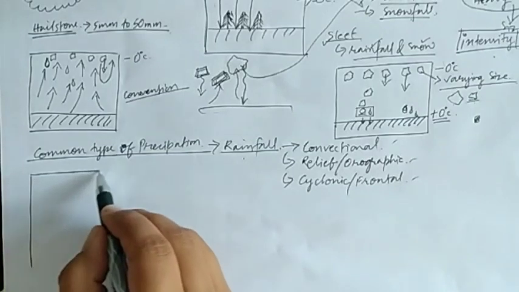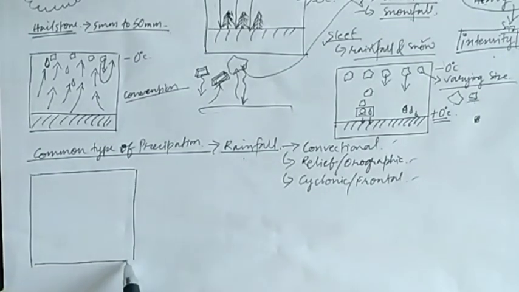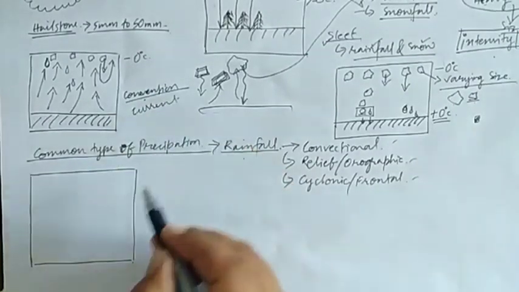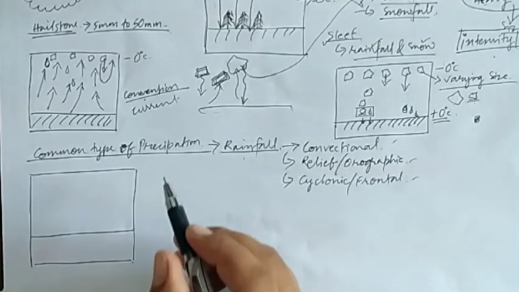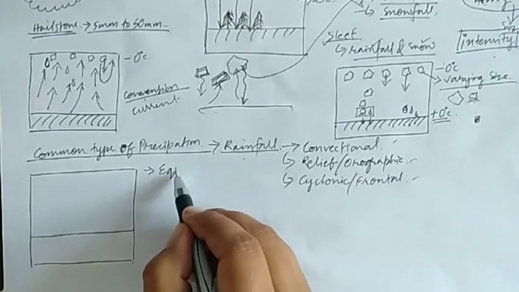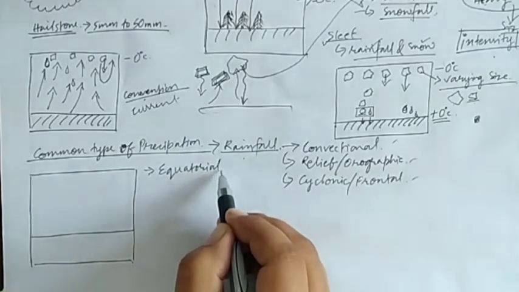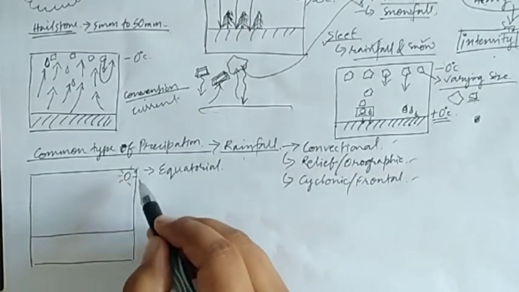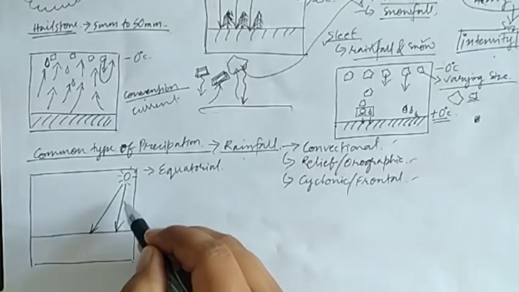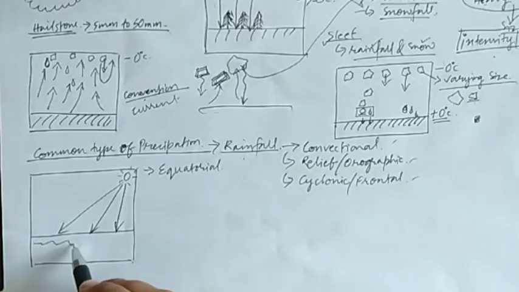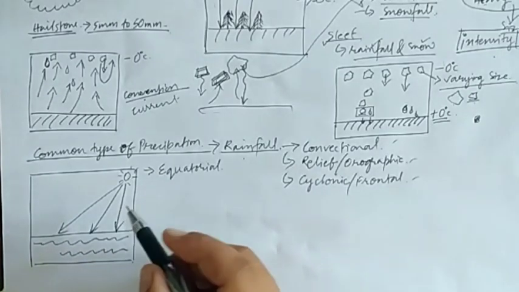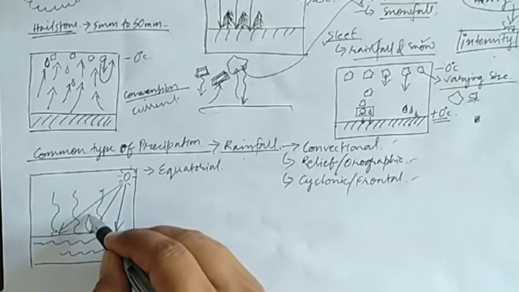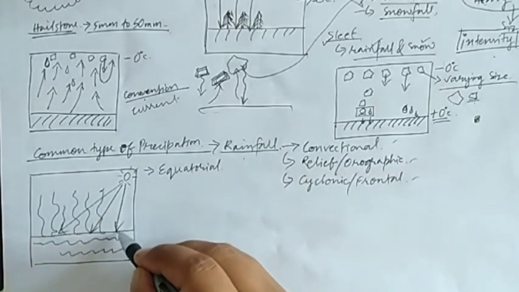Convectional rainfall occurs due to the convectional current. During the daytime, we mostly observe this type of rainfall in the equatorial region, or also we can say tropical region. Because during the daytime we receive a vast amount of insolation, isn't it? So that insolation, for example over the water bodies, will lead to an immense amount of evaporation.